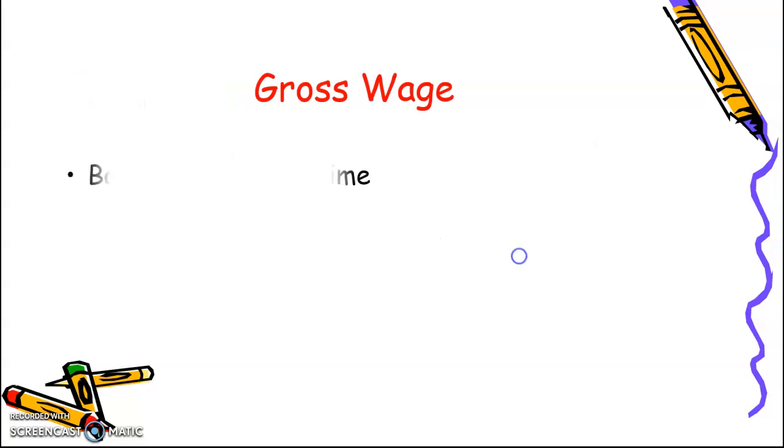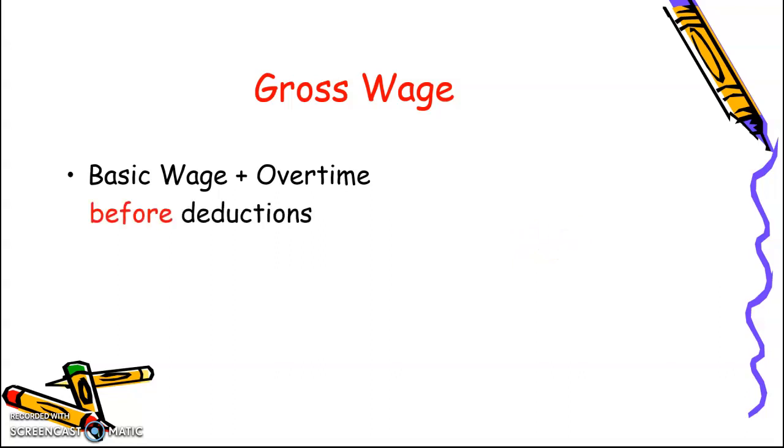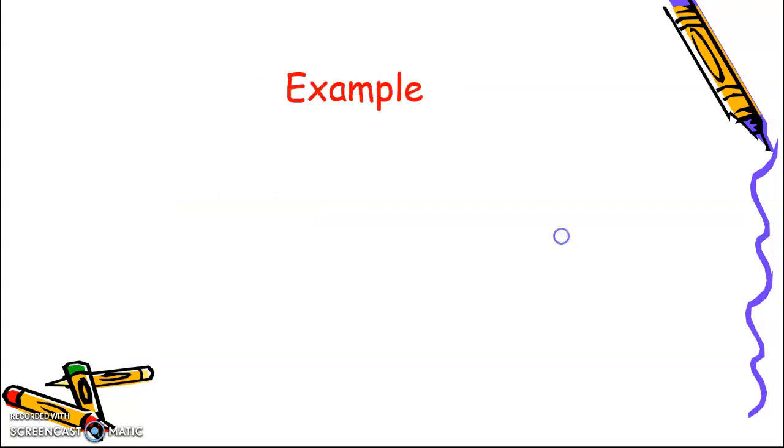Your gross wage is your basic wage plus overtime added on. So the wages you get for your normal working week plus any extra hours that you work. This is before any deductions take place. Later we're going to learn about deductions such as taxes, but for the time being we're going to talk about our gross wage. How to calculate a gross wage?